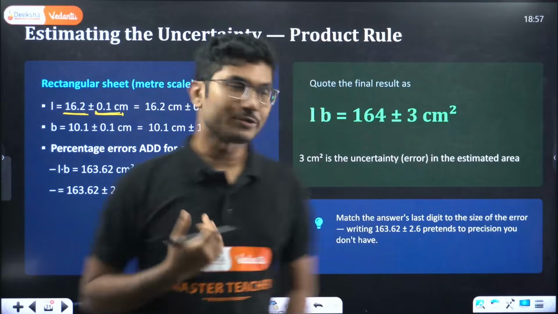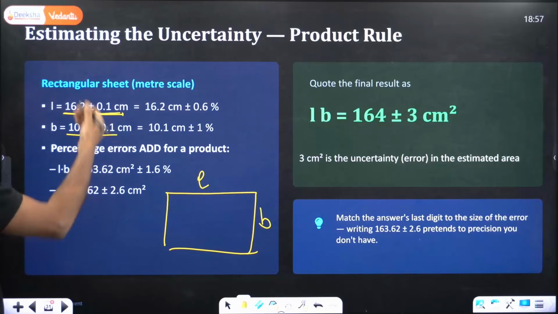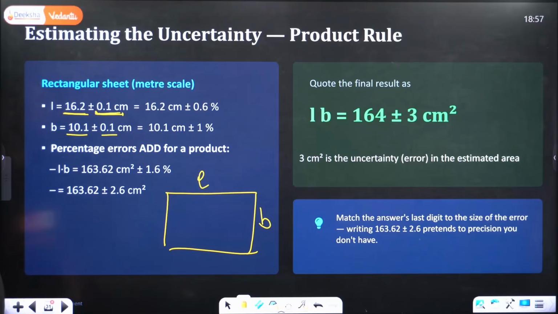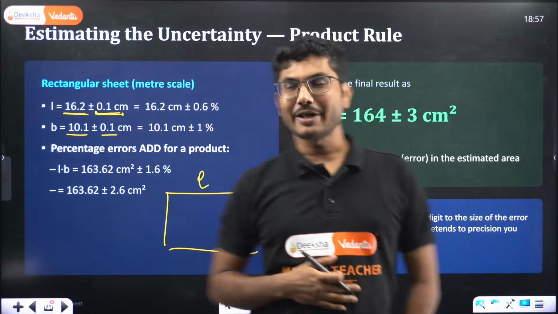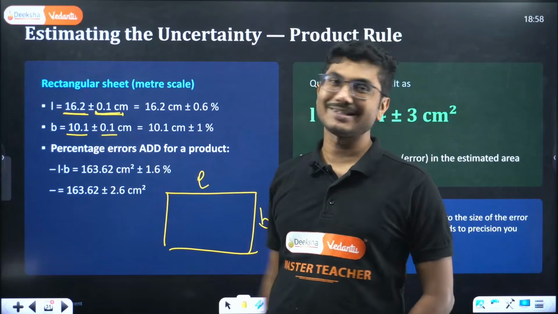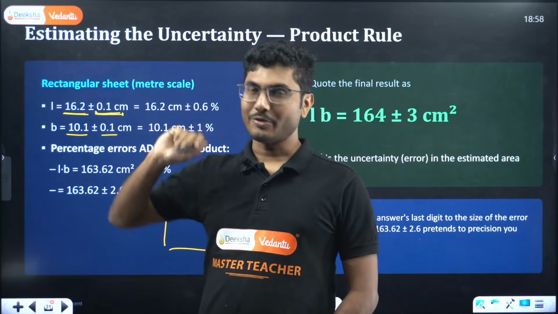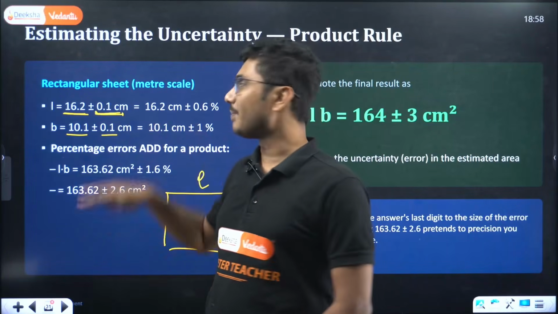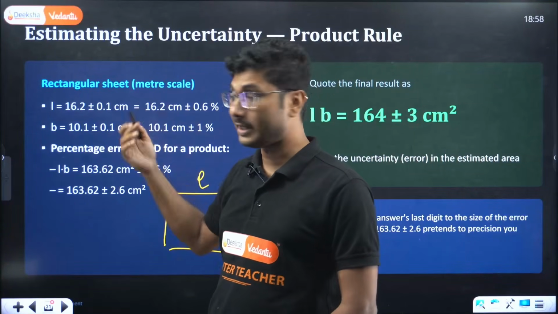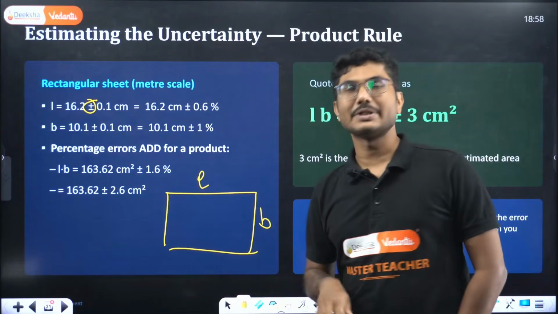So very important, because the breadth also has an uncertainty of 0.1. When you are calculating the uncertainty, will they be added or subtracted, because they have both plus or minus? Can you simply add them, or simply subtract them and say that this one has plus uncertainty, this one has minus uncertainty, so they will cancel each other? It is not like that. Uncertainties are always plus or minus. Uncertainty can be positive, uncertainty can be negative, and it is always written as plus and minus, not only positive or only negative. The plus and minus symbol represents uncertainty.